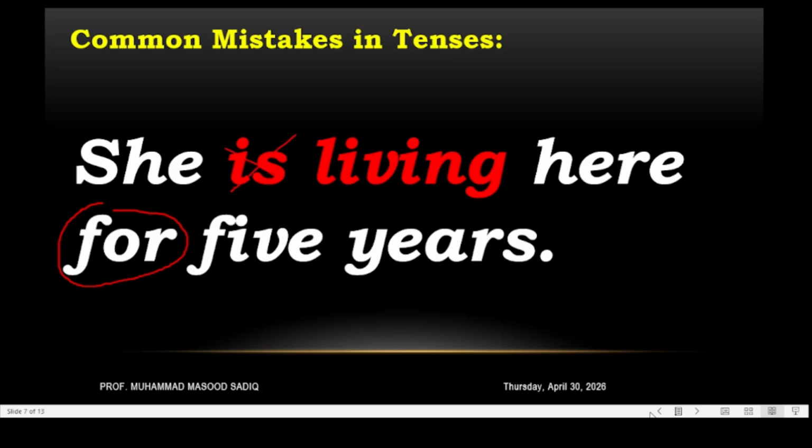The correct form is: she has been. Here we have to use has been. Yes, this is: she has been living here for 5 years. This is present perfect continuous.